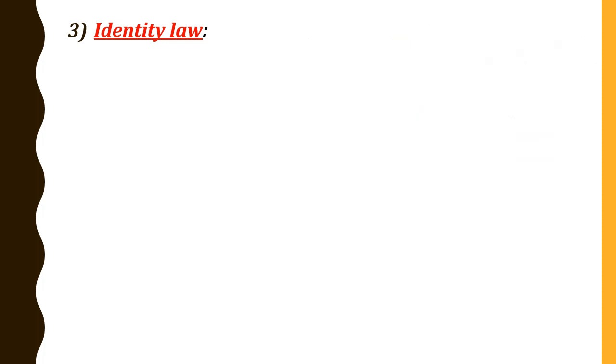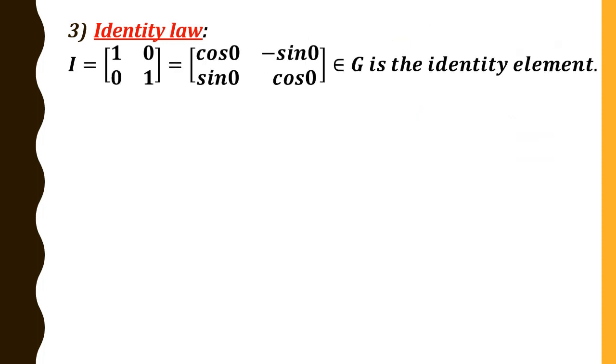Okay, we shall write I is equal to 1 0 0 1, that is the identity matrix, which can be written as cos 0, minus sin 0, sin 0, cos 0, belongs to G, is the identity element. Because A into I is equal to I into A is equal to A. This is true for all A belongs to G. Therefore, we got the identity element. Therefore, identity law is satisfied.